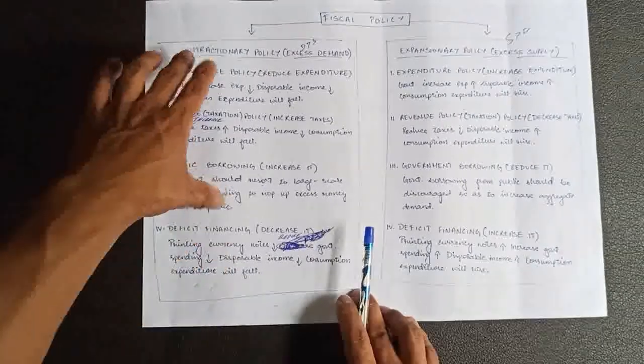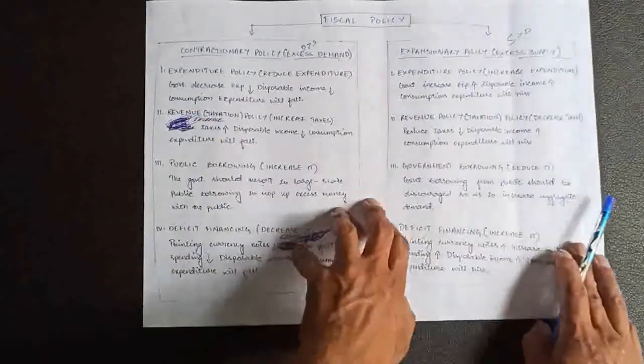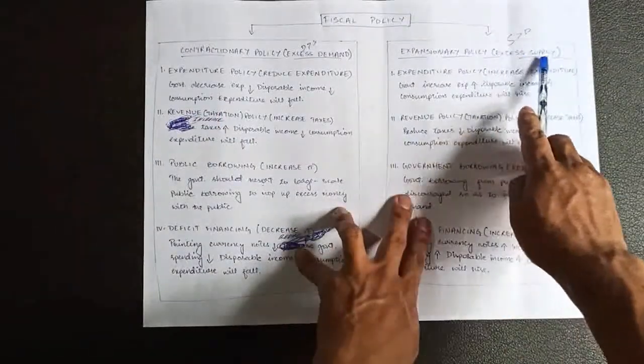Okay, so this is all about contractionary policy. I hope that is clear, right? Okay, next, expansionary policy, excess supply.